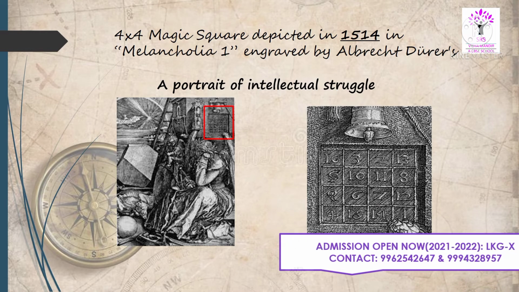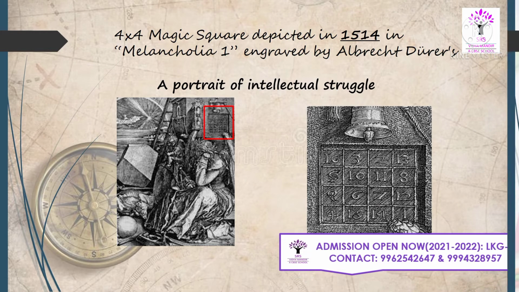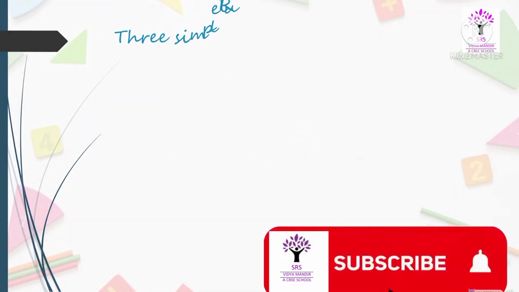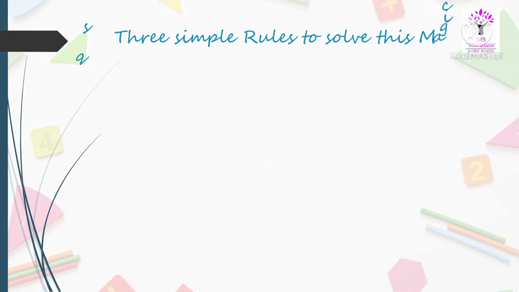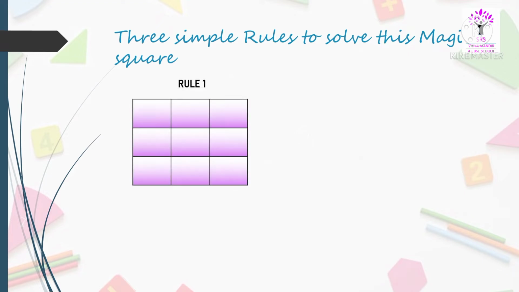Till now we saw what is a magic square and its history. Now let's see 3 simple rules to create our own magic square of order 3. Rule 1. Wherever you are on the square, you should always try to go to the top right. Let me show you now. If you are over here, try to go top right over here and enter the next number x1.